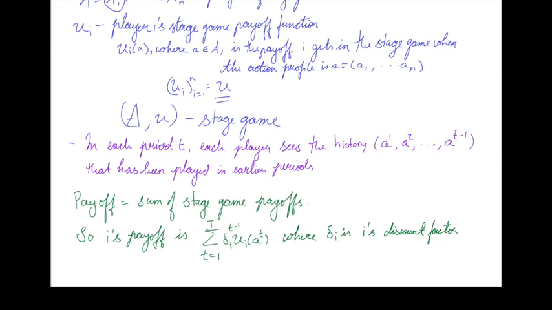In particular, whenever capital T is infinity, we're going to need delta_i to be less than 1, otherwise this sum might be infinity. We don't want infinite payoffs because then we might be comparing two infinite payoffs, which isn't a useful thing to do. So typically we're going to assume that delta_i is less than 1 when T is infinite, and when T is finite, we'll typically assume that players are patient enough that delta is 1, but sometimes we might assume that it's also less than 1. So this is the general setup for repeated games, and we'll see both finite and infinite repeated games in the next videos. In particular, for the finite games, we'll stick to the simplest example, which is just 2-period repeated games, and we can see all the lessons we need from just the 2-period game.